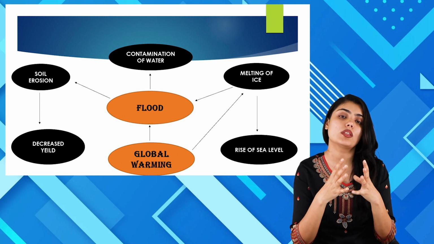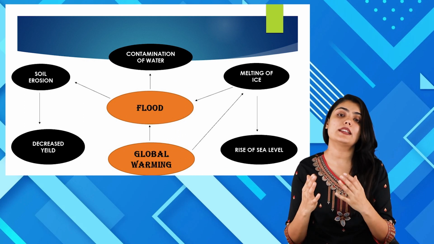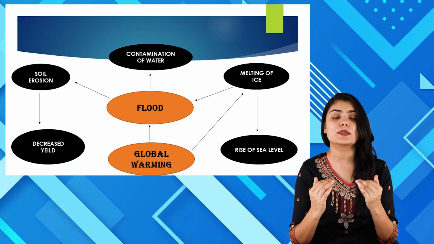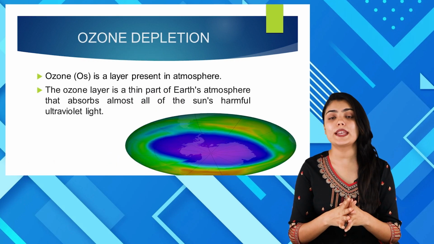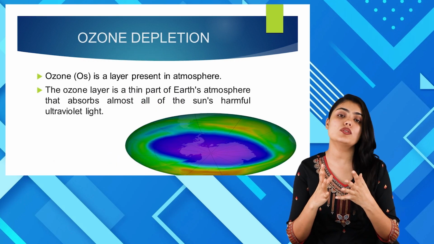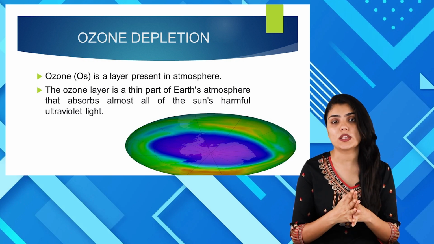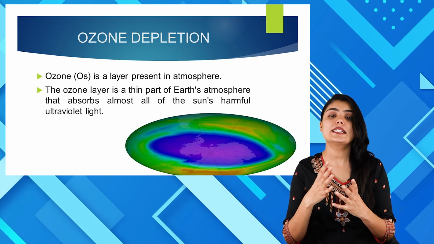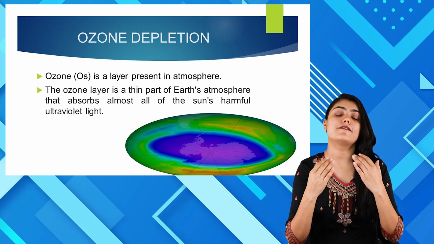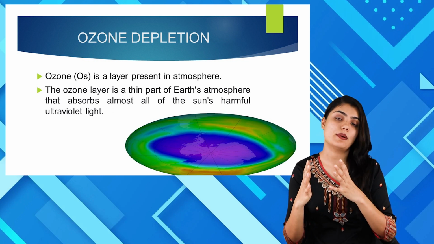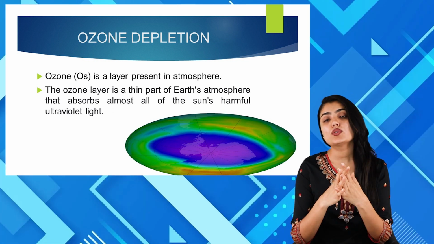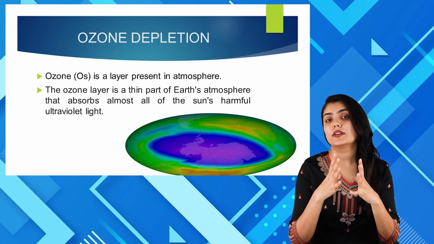Eventually, the effect on the climate and the weather will affect the health of all the living organisms on the planet. The next one is ozone depletion. Ozone depletion is also associated with global warming. First, let us understand what is ozone, what is the function of ozone, then we will study about ozone depletion. The ozone is a layer in the Earth's atmosphere.